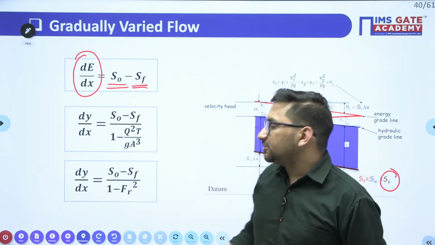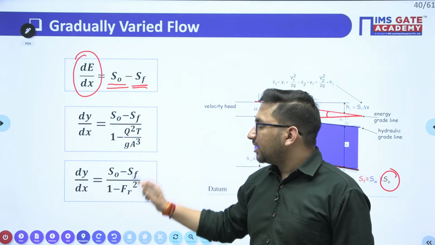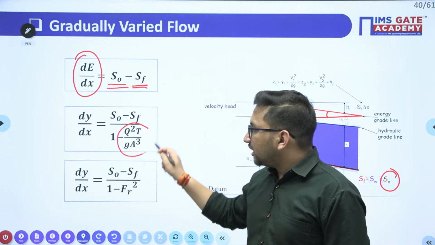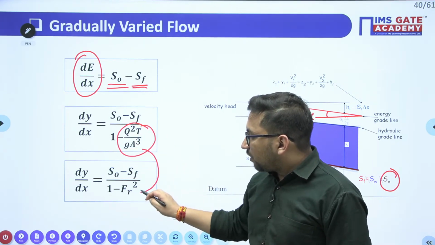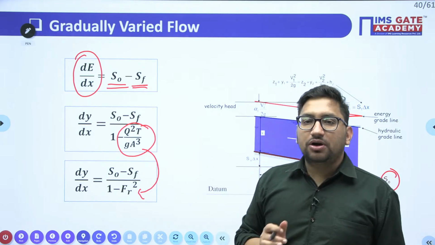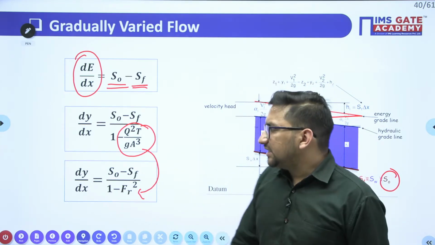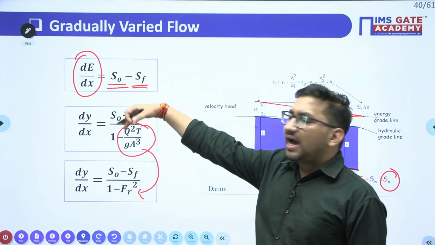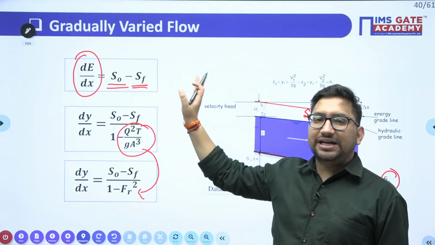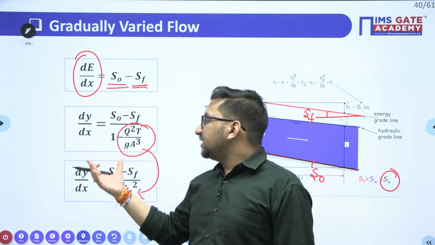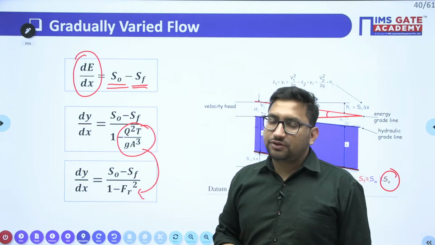Also you can write this particular expression in terms of Froude's number. We have seen this particular expression earlier also. This is nothing but your Froude number square. So in terms of Froude number also you can write. Clear? So these are the two types of questions which can be asked. Either it will ask for what is the change in energy, or it will ask for what is the change in this particular depth of flow.